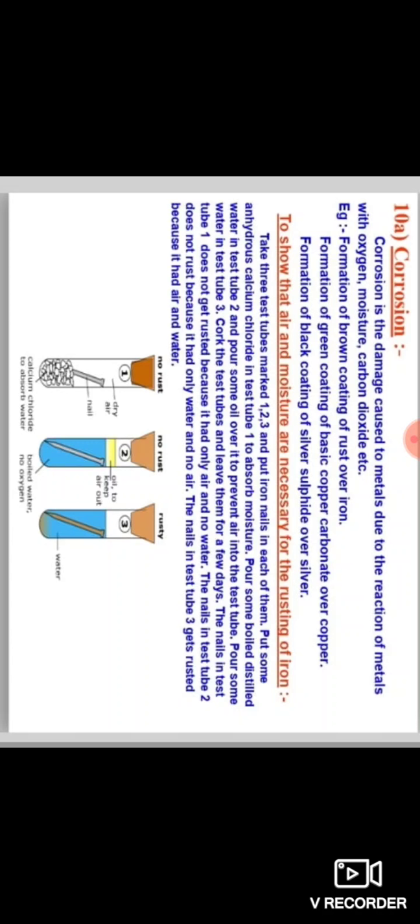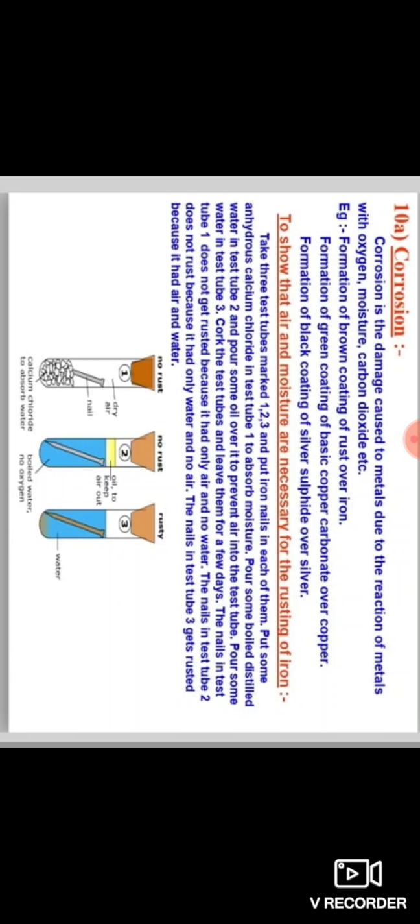The nail in test tube 1 does not get rusted because it had only air and no water. The nail in test tube 2 does not rust because it had only water, no air. The nail in test tube 3 gets rusted because it had air and water. So how is rusting formed?